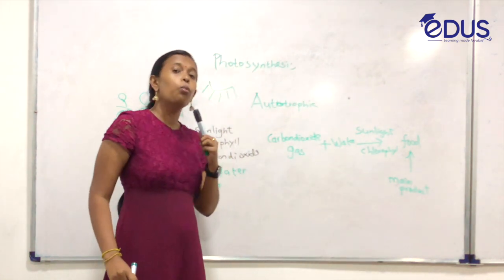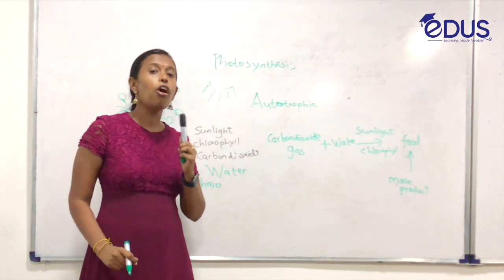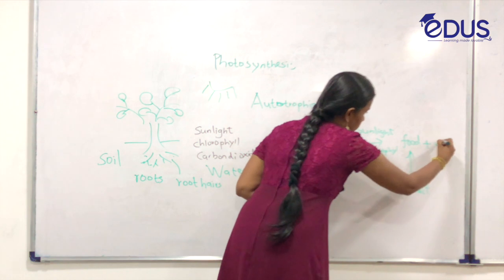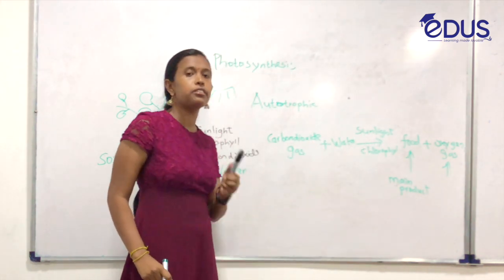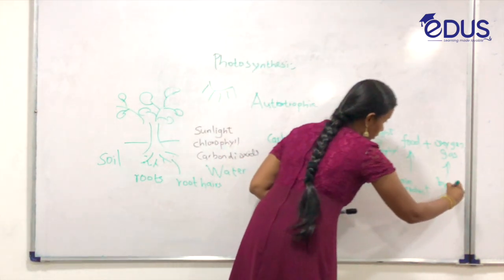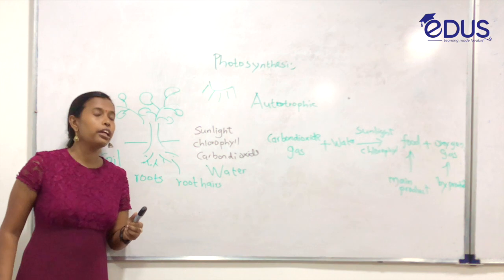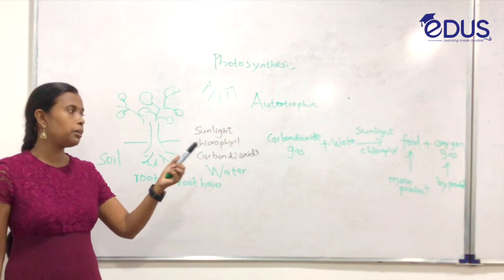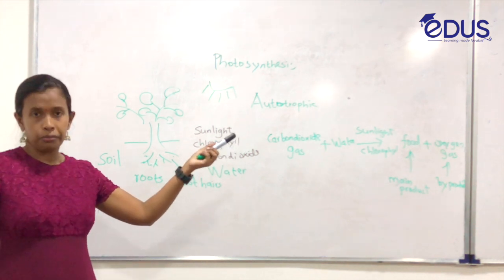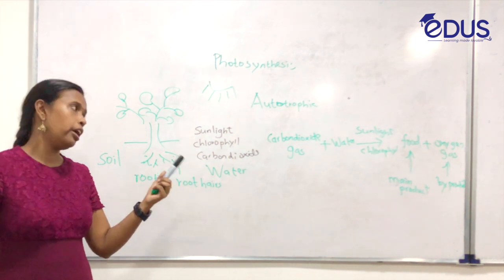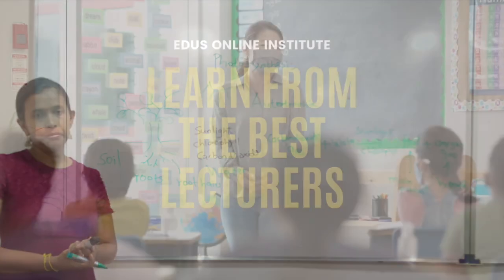One more byproduct is released during photosynthesis, and that is oxygen gas. So the main product is food and the byproduct is oxygen. During photosynthesis, the green plants produce their own food and release the oxygen gas to the atmosphere.